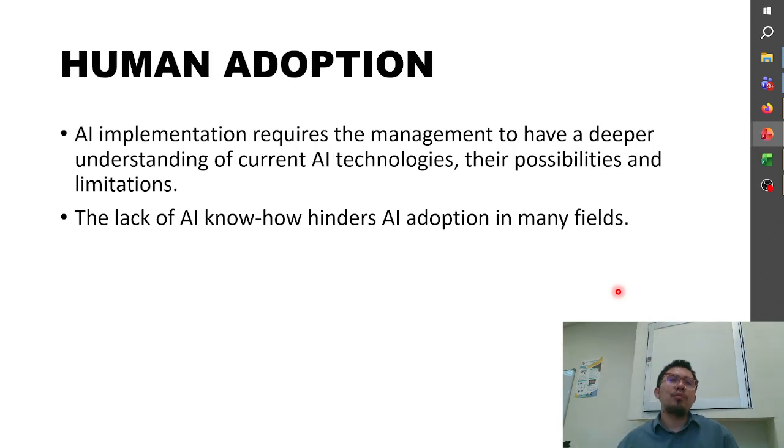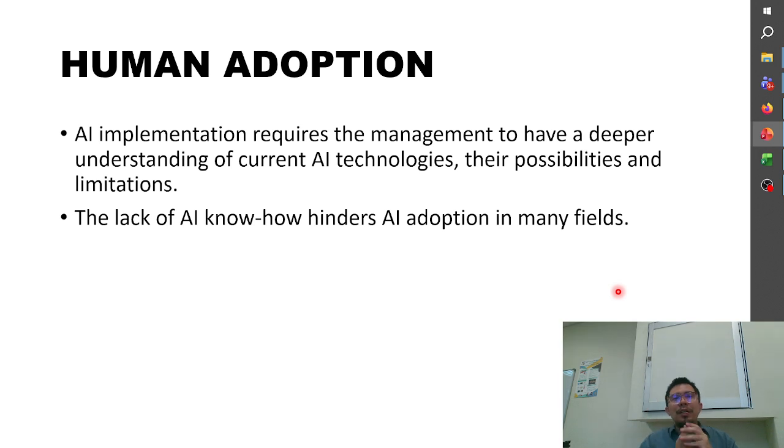Okay, human adoption. Of course, AI is for all. Why? AI is for all, and everyone needs to understand or be aware about AI. But the problem here is we have many generations, especially nowadays.